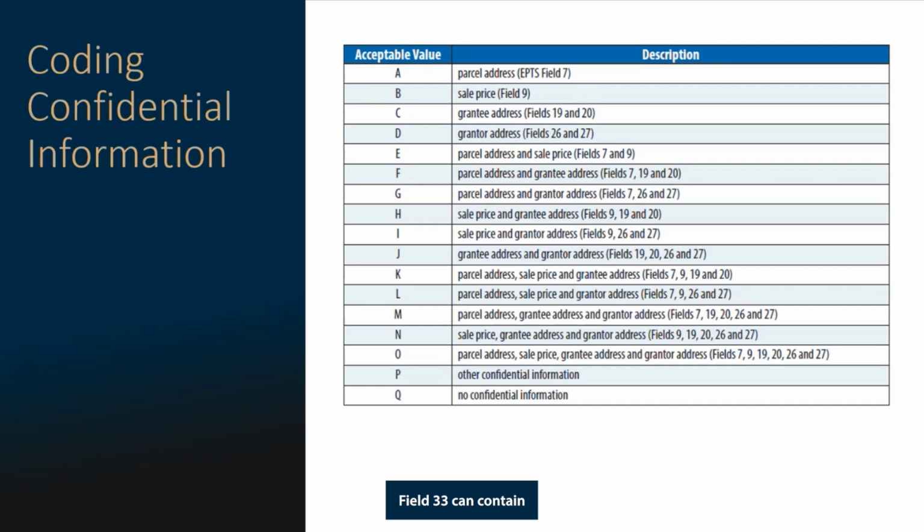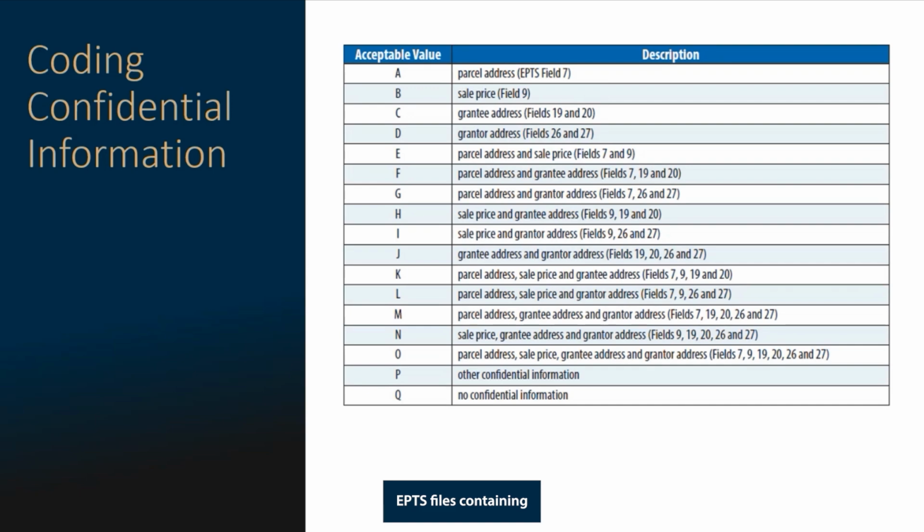Field 33 can contain only one of the codes listed. The field cannot be left blank and must be coded Q if the record does not contain any confidential information. For any records that are coded P for other confidential information, a list by account number indicating each field that contains confidential data and the legal provisions under which confidentiality was granted will need to be included with the submission.